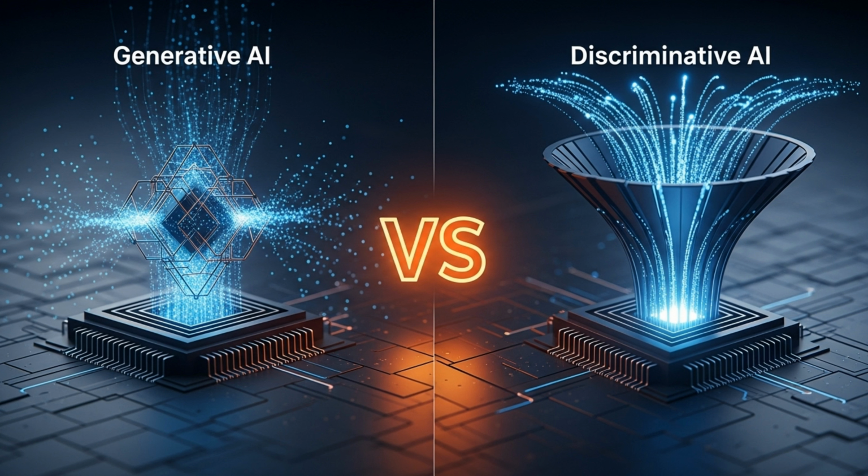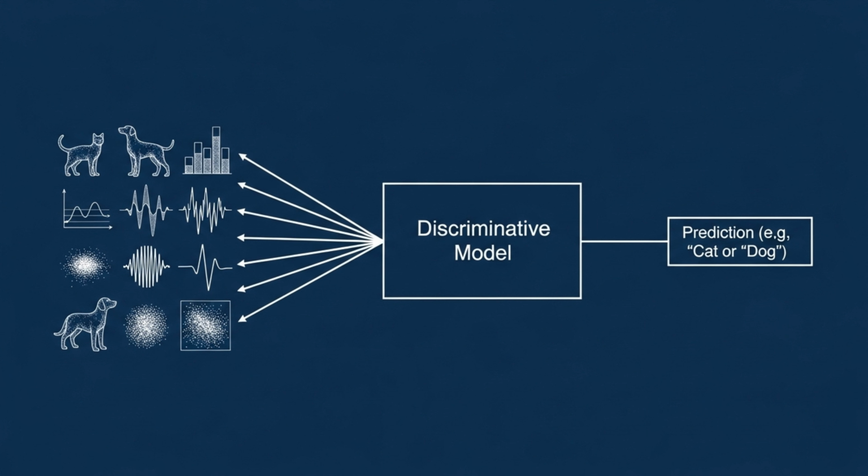Understanding generative AI requires contrasting it with its counterpart, discriminative AI. This is a fundamental distinction. Discriminative AI focuses on distinguishing between different categories or predicting a specific outcome from given input data.